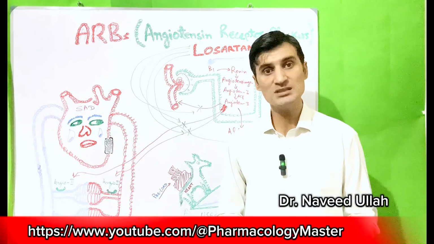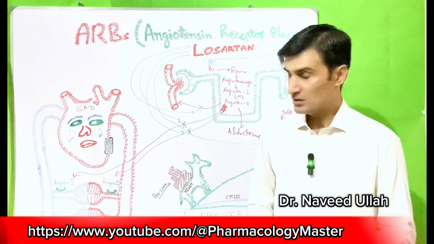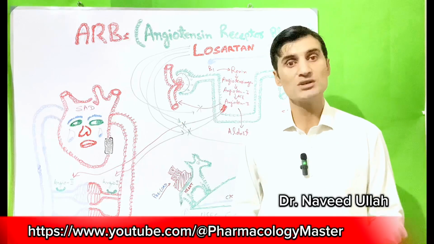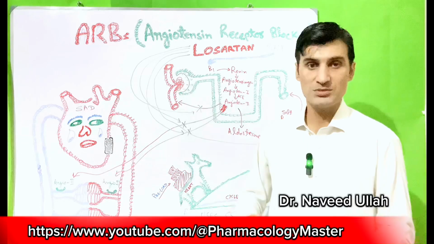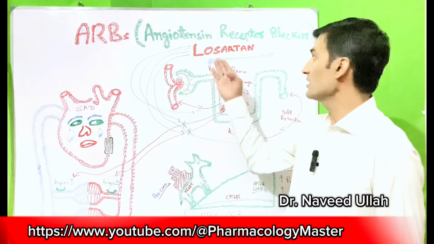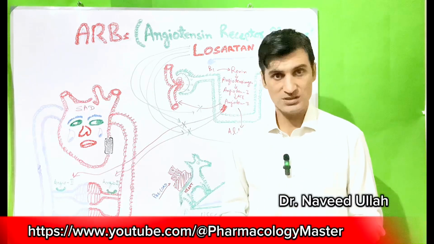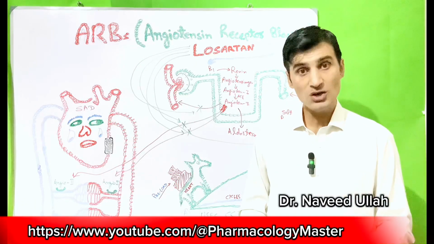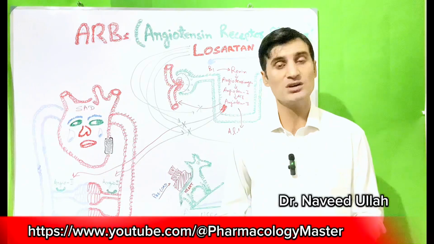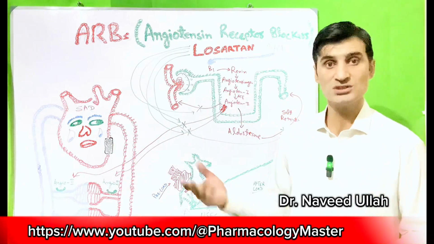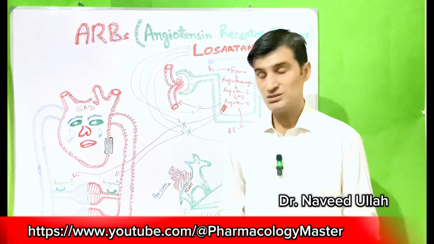ARBs, angiotensin receptor blockers. The most widely used drugs nowadays for the management of hypertension are ARBs: Losartan, Valsartan, Candesartan, etc. Why are these drugs most commonly used for conditions like congestive cardiac failure, like myocardial infarction, like hypertension?